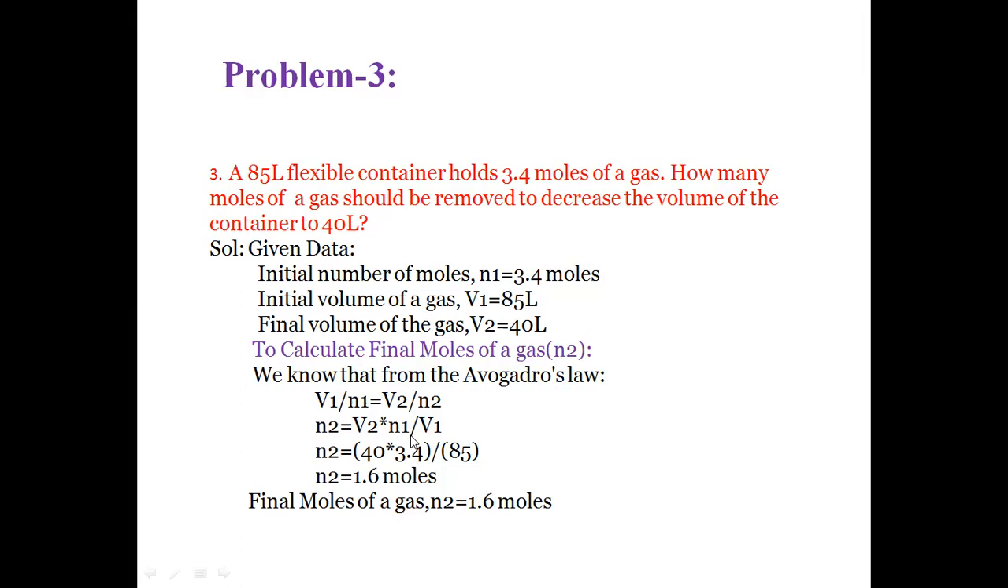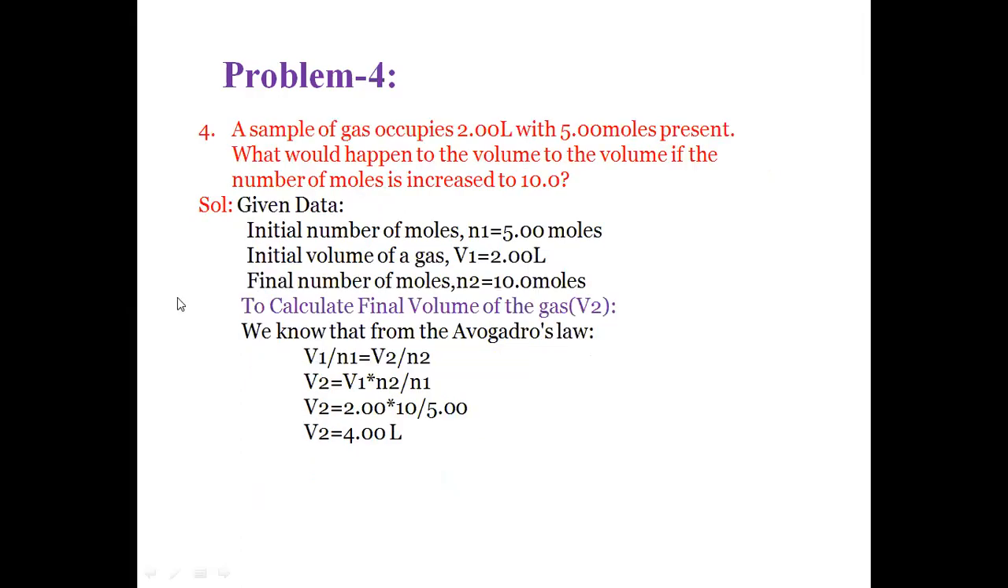From that, N2 is equal to V2 N1 by V1. Substituting these values, we will get the final number of moles as 1.6 moles. So when the volume decreases from 85 liters to 40 liters, the number of moles decreases from 3.4 moles to 1.6 moles. Next, a sample of a gas occupies 2 liters with 5 moles present.